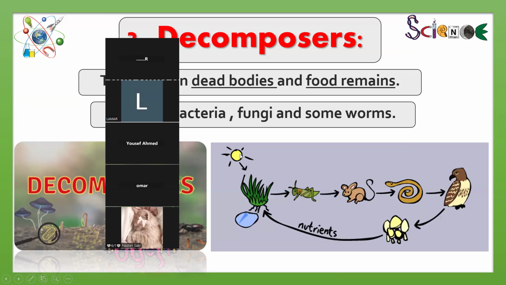Here, the sun gives the energy to the plants, that's a producer, and then to the grasshopper, and then to the rat, then to the snake, and then to the owl, and then it will return back to the soil by decomposers. So again, can someone from you, like Nadine, are you here, Nadine?